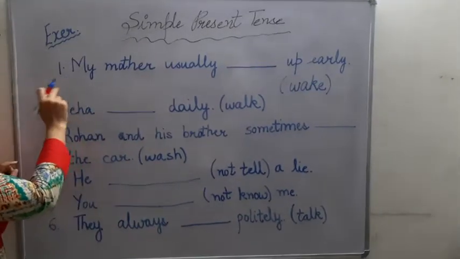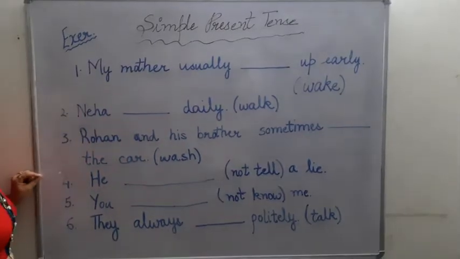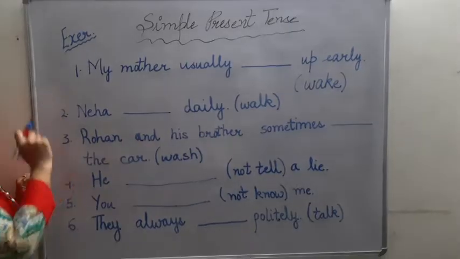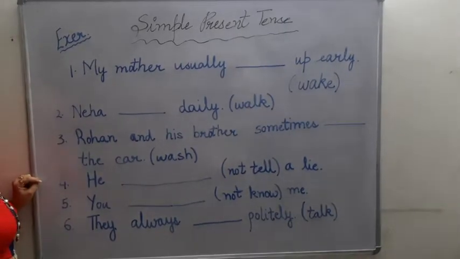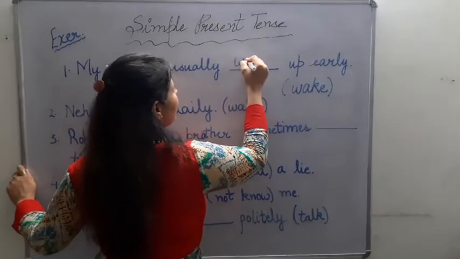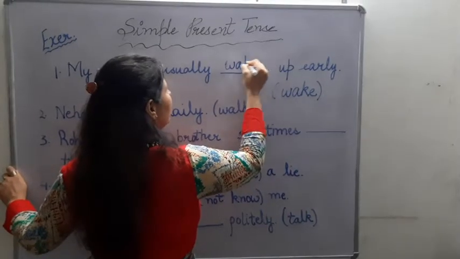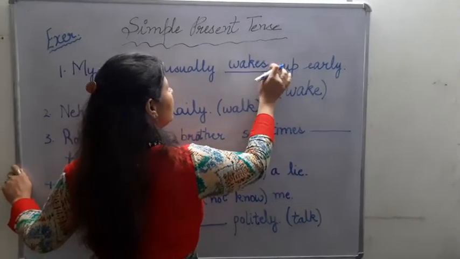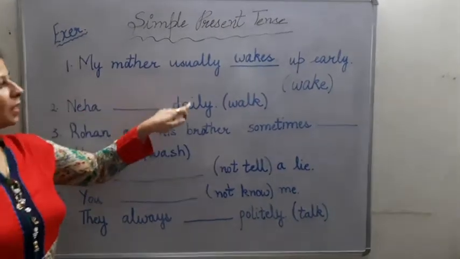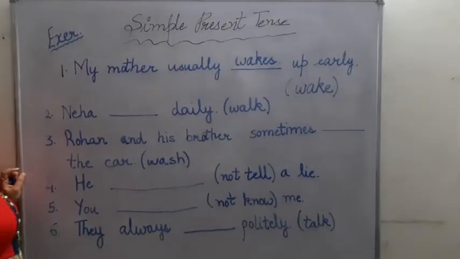The first sentence is my mother usually dash up early. Now, this wake is your first form of the verb. So what should come? My mother usually? Yes, it should be wakes. Why wakes? Because mother is singular. Okay? And please take care of these things that yes, there is a word usually. These kind of words are basically the hint words for us that simple present tense will be used because that comes as a habit.